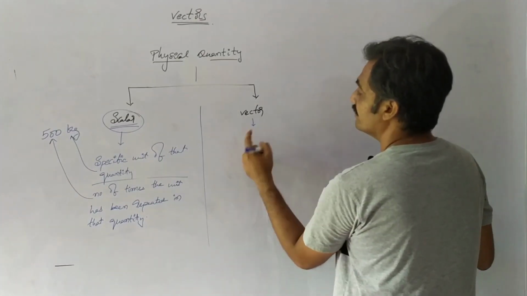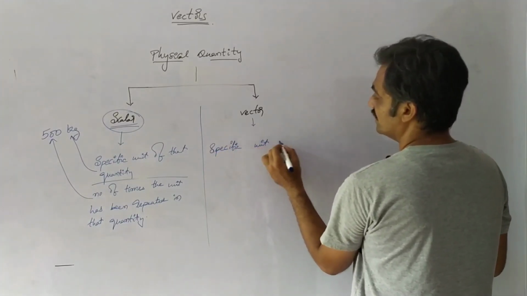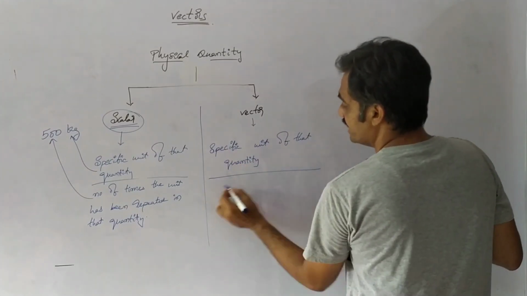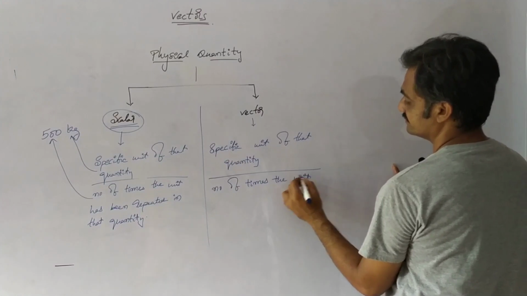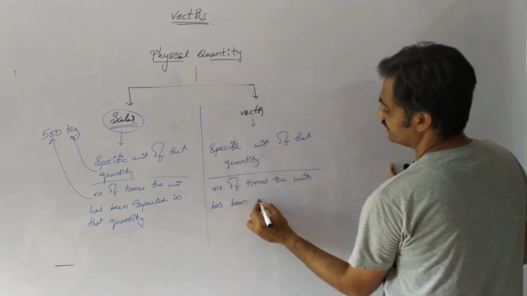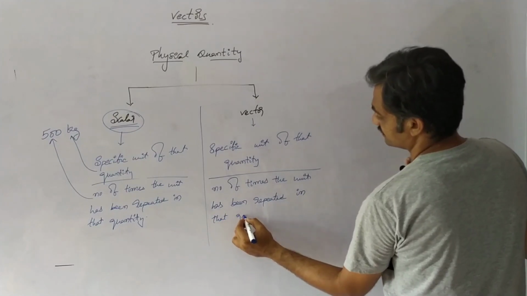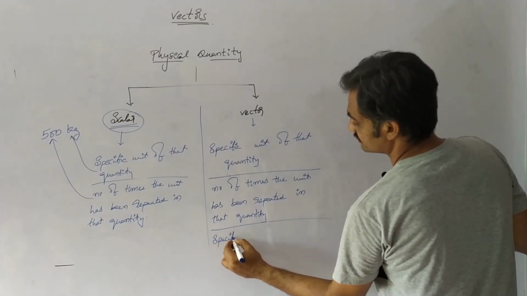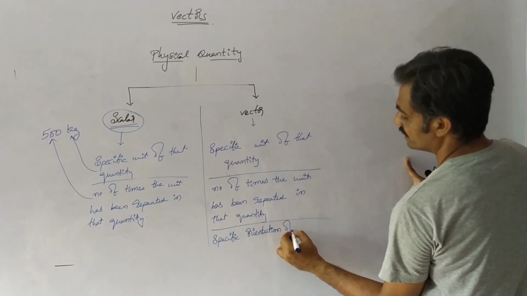Coming to the case of a vector quantity, we have to represent the specific unit of that quantity, the number of times the unit has been repeated in that quantity, as well as the specific orientation of that quantity.